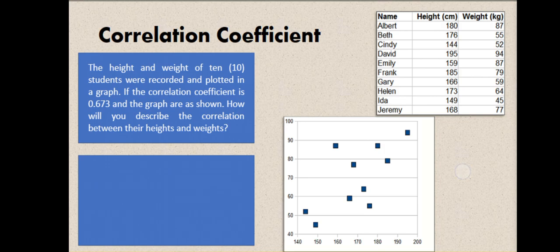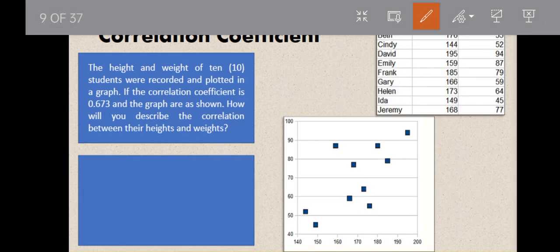So, dito, meron tayong data, meron tayong table. And then, meron siyang given na correlation coefficient, which is 0.673.